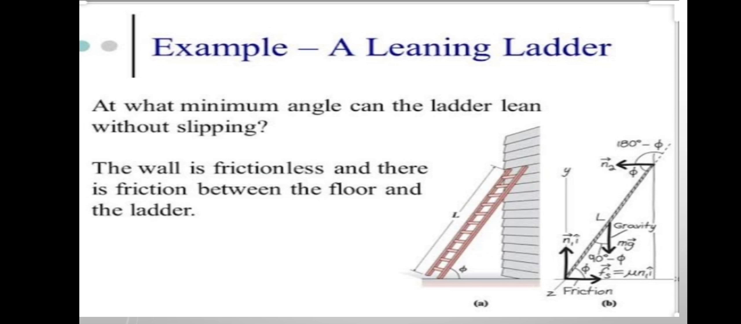Next, the second condition of equilibrium is also applied to the leaning of a ladder. At what minimum angle can the ladder lean without slipping? The second condition of equilibrium will answer this question: at what angle will the turning effect be zero, and the ladder will be stable at that point, or we can say that it is in equilibrium.